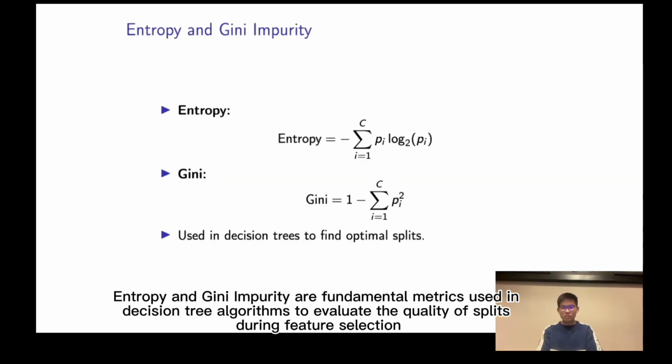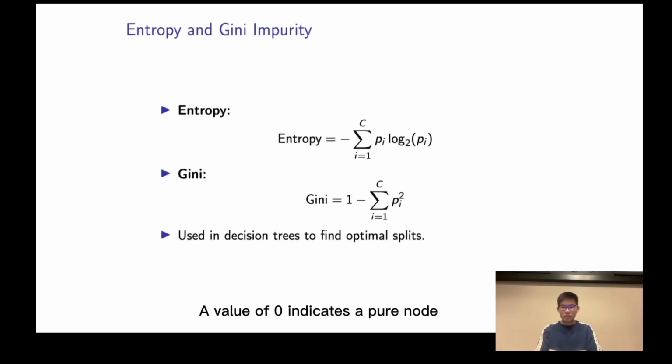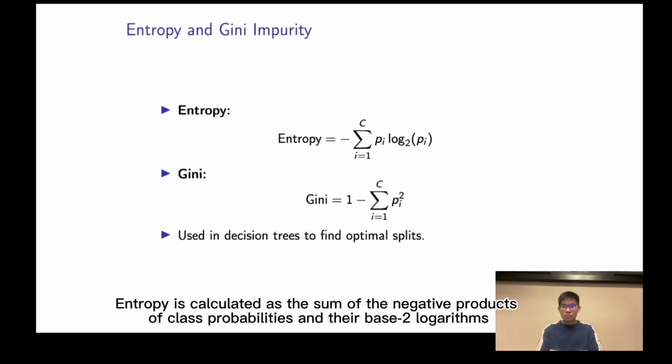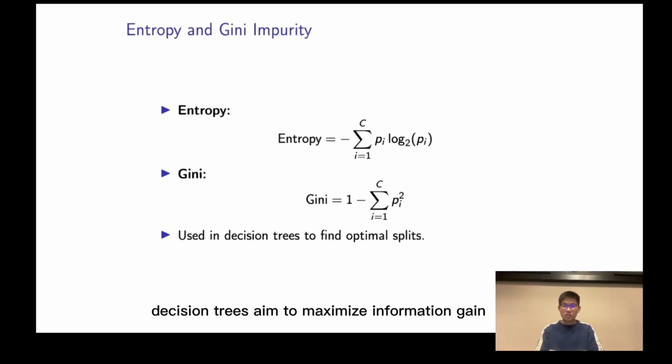Entropy and Gini impurity are two fundamental metrics we use in decision tree algorithms to evaluate the quality of splits during feature selection. Entropy represents a level of uncertainty or disorder within a dataset, and a value of 0 indicates a pure node, where all samples belong to the same class, while higher values indicate more class diversity. Entropy is calculated as the sum of negative products of class probabilities and their base 2 logarithms, reflecting the degree of randomness or unpredictability in the data distribution.